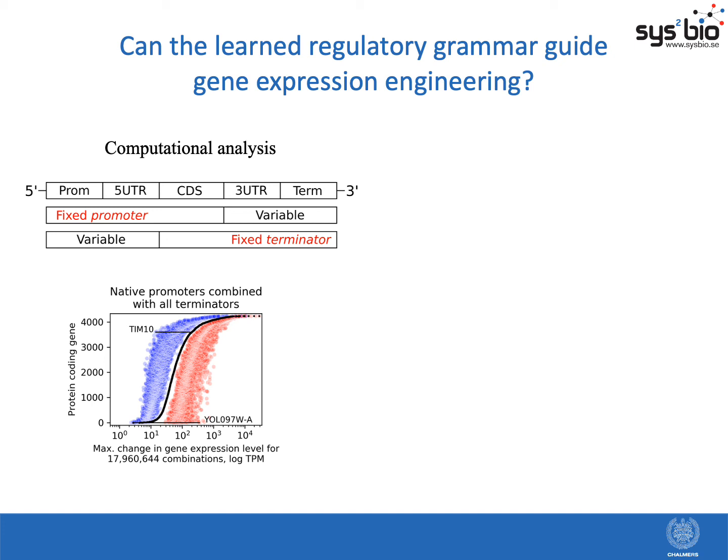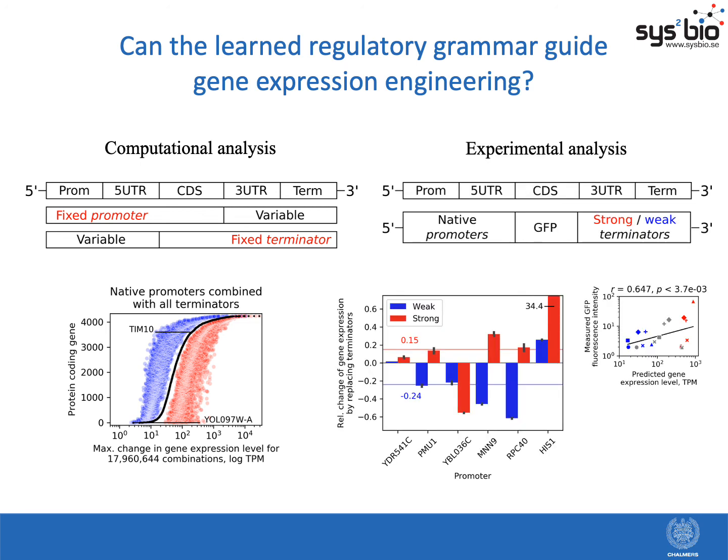So here we could exploit our models and analyze, for instance, if we keep the promoters fixed, so just native promoters of genes, and vary the terminators with all the different terminators that we have in our data set, we find that actually each gene, so each promoter-gene pair, has a large amount of regulatory freedom, covering over 2 orders of magnitude for gene expression levels, just by swapping out for different terminators. And we achieved very similar results also when keeping the terminators fixed and then varying across different promoters.